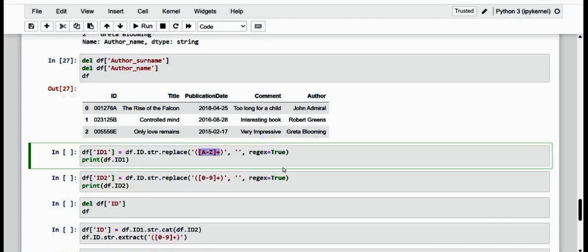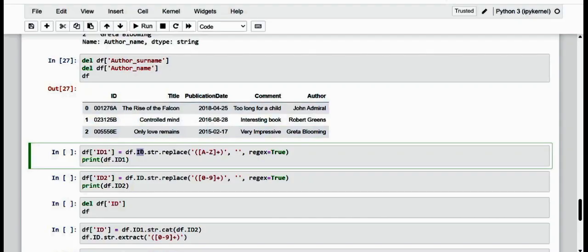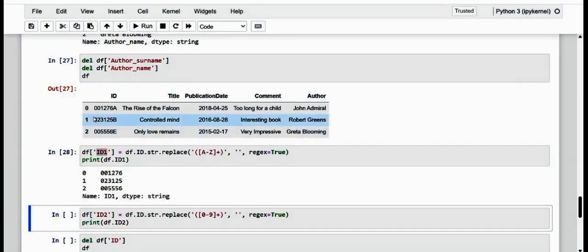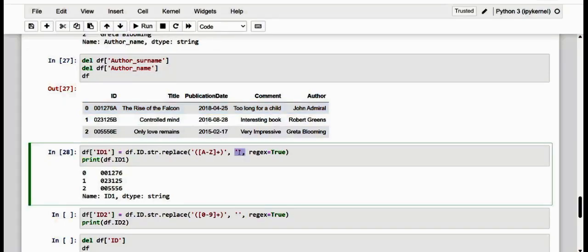Let me make use of it, and we are going to apply it only to the ID data, and a new ID 1 column has been created. So kindly observe here what we have got. 001276A is the original data, and we are replacing the alpha character, that is A, with a null character.